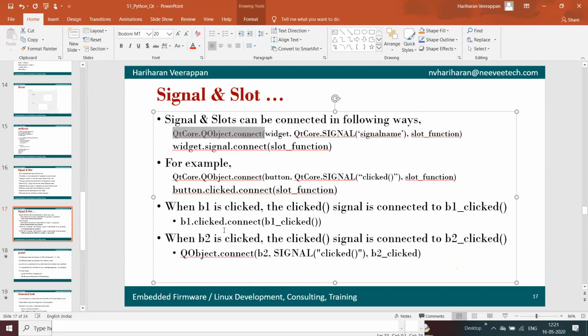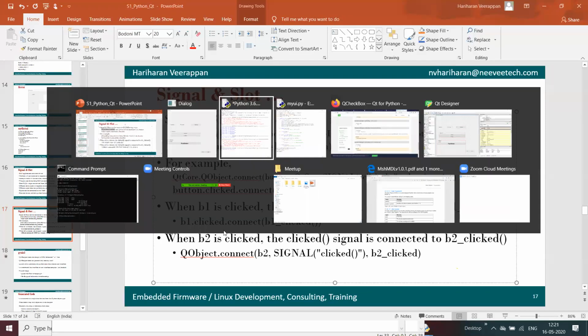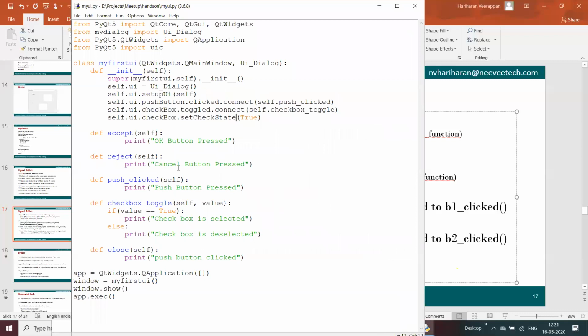In terms of Qt, the signal and the slot can be connected using the connect function with the widget and signal. For example, here we have used push button, and the event, the signal, is clicked, and connect is the one which connects that push button clicked event to the push clicked member callback function.